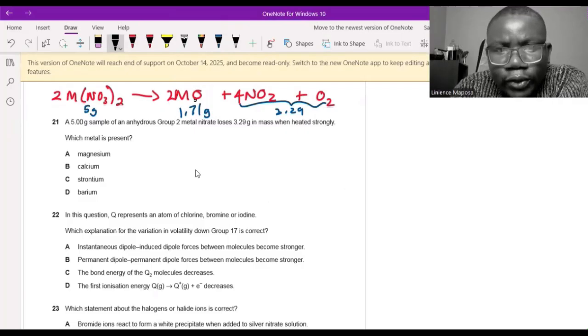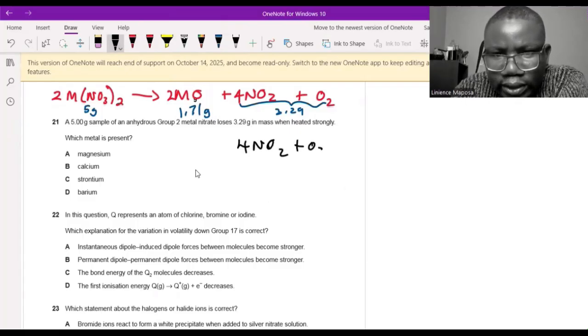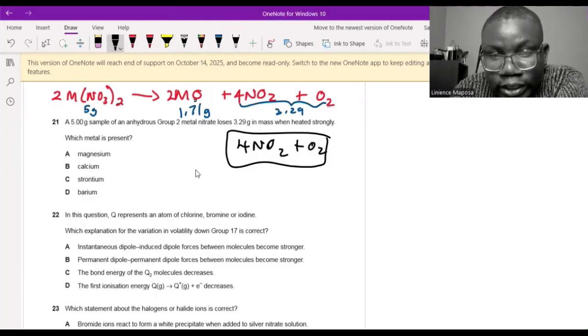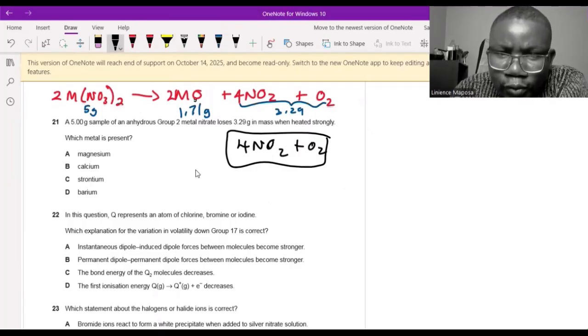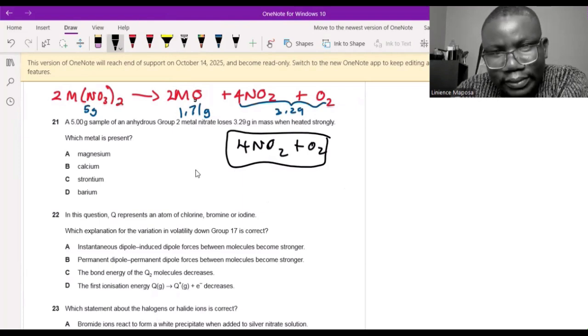So if I know, because I would calculate that when I have 4 moles of nitrogen oxide plus oxygen here, what is the mass of nitrogen in here and what is the mass of oxygen? So I can calculate that. Okay. So what is the total mass here of 4 moles nitrogen and 1 mole oxygen? So you add the molecular masses here. Then you ask, of this, how much of it is oxygen? Okay. So we are saying if you had these moles, how much of it is oxygen?